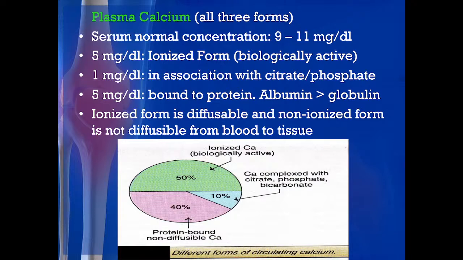One form is combined with citrate and phosphate, and one is bound to protein. So, the ionized form is diffusible, and the non-ionized form is not diffusible from the blood to the tissue. So, that is important. It is very important to see how much ionized calcium there is. So, these are the three forms of calcium.